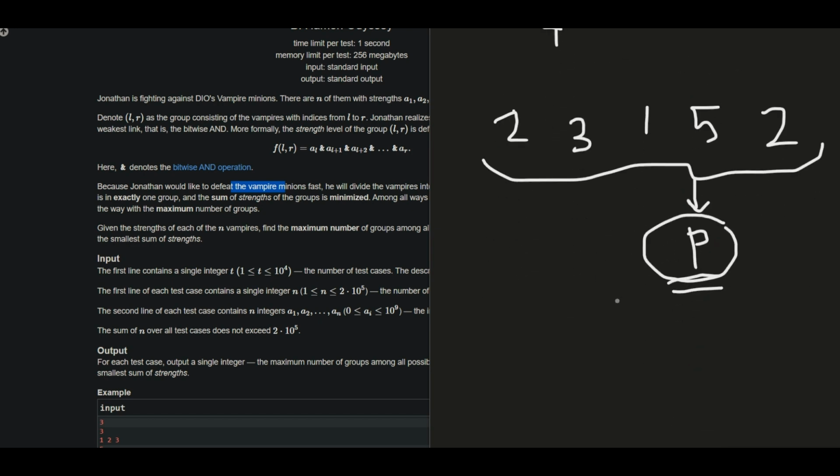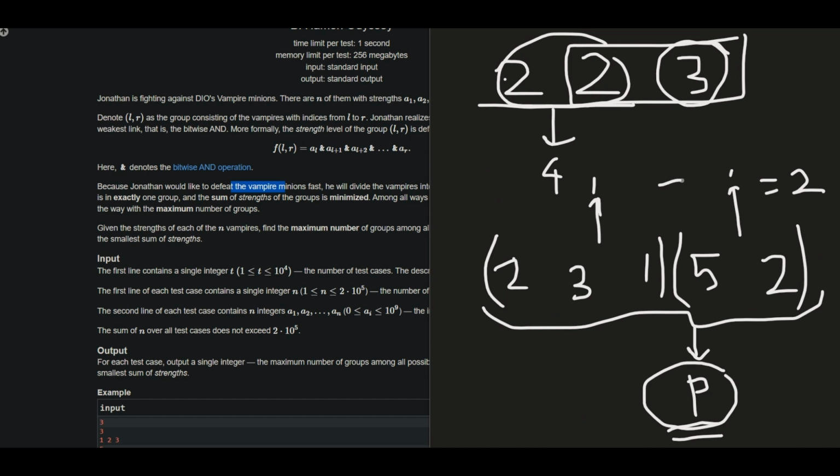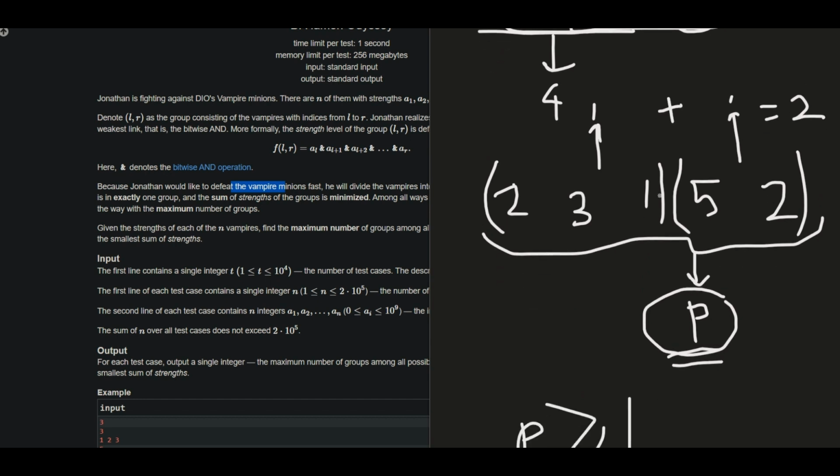It is not possible in this case, because if P is greater than or equal to 1, and I break them into groups, let's assume 2 groups, and both of them have a bitwise AND value of 1, then the sum I'll get is 2.